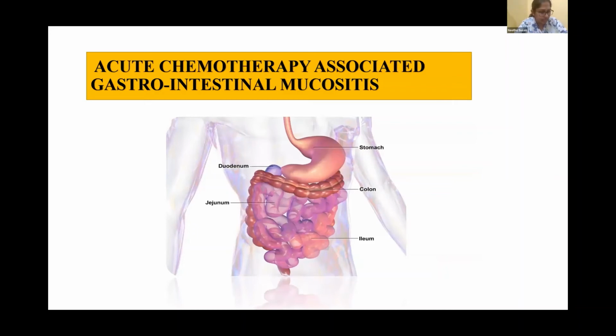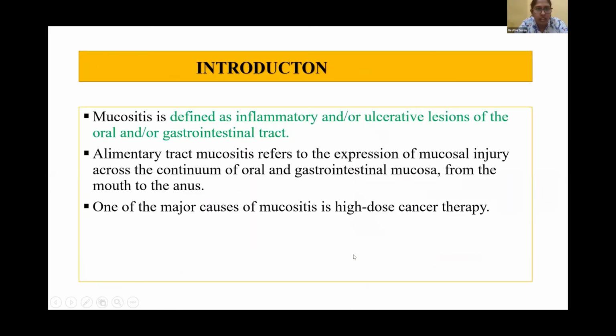Coming to the last topic, acute chemotherapy-associated gastrointestinal mucositis. Mucositis is defined as inflammatory or ulcerative lesions of the oral or gastrointestinal tract. So alimentary tract mucositis refers to expression of mucosal injury across the continuum of oral and gastrointestinal mucosa from the mouth to anus. One of the major causes of mucositis is high-dose cancer therapy. But here we are dealing with gastrointestinal mucositis alone, and that too chemotherapy-induced alone.